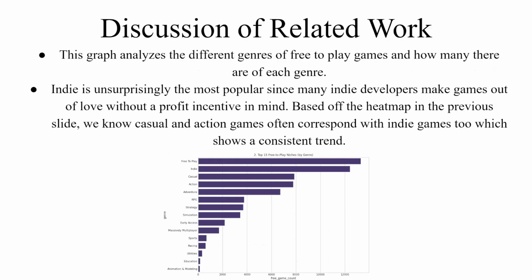This graph analyzes the different genres of free-to-play games and how many there are of each genre. Indie is unsurprisingly the most popular since many indie developers make games out of love without a profit incentive in mind. Based off the heat map in the previous slide, we know casual and action games are often corresponding with indie games too, which shows a consistent trend.